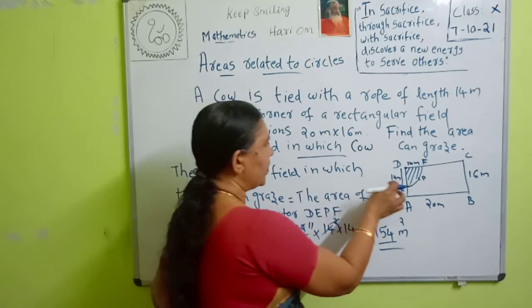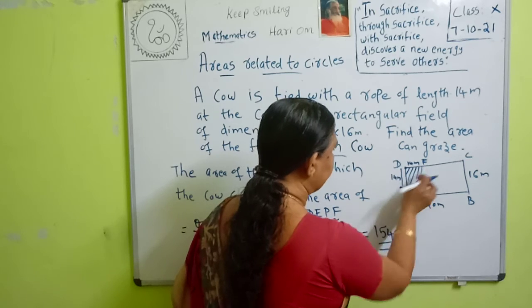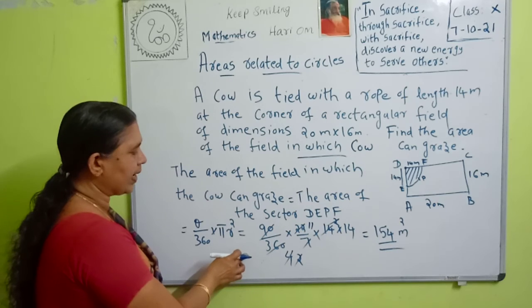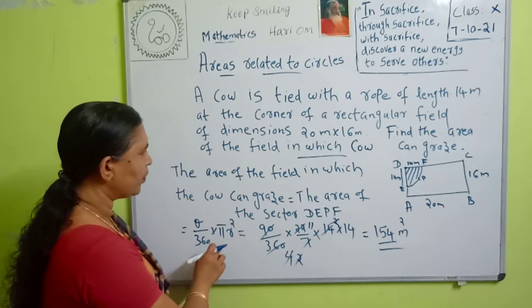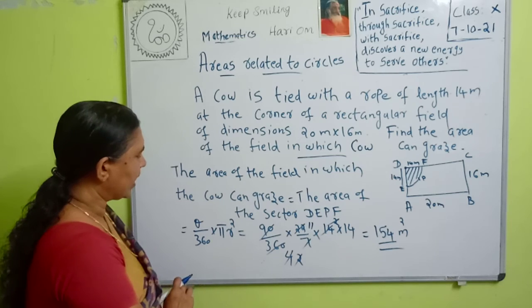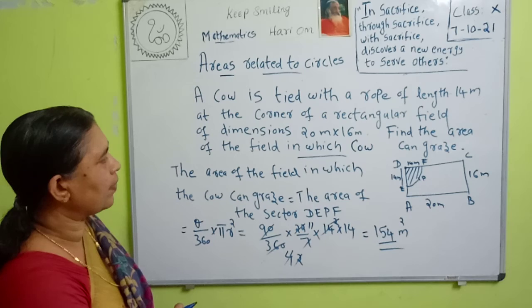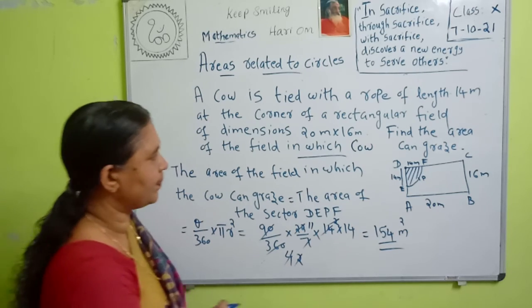So the area is equal to the area of this sector DEPF, that is theta by 360 into pi r square, that is 90 by 360 into 22 by 7, radius is 14 meter. Then we got the answer: the area of the field in which the cow can graze is equal to 154 meter square.